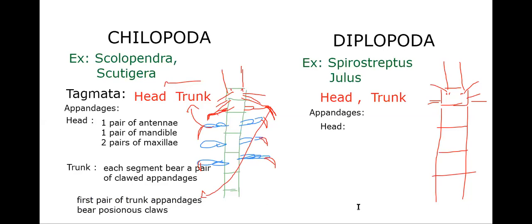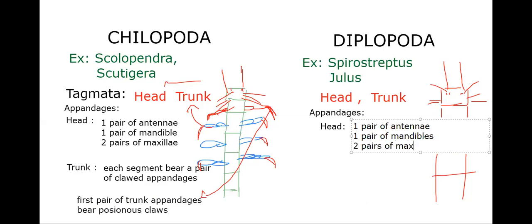Next, about Diplopoda. You should see here that the head is as usual, the same: one pair of antennae, one pair of mandibles are present here, and two pairs of maxillae. So one pair of antennae, one pair of mandibles, and two pairs of maxillae are present.